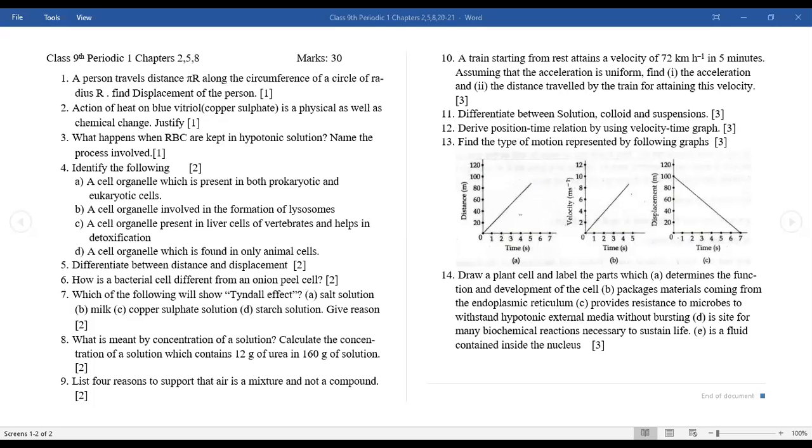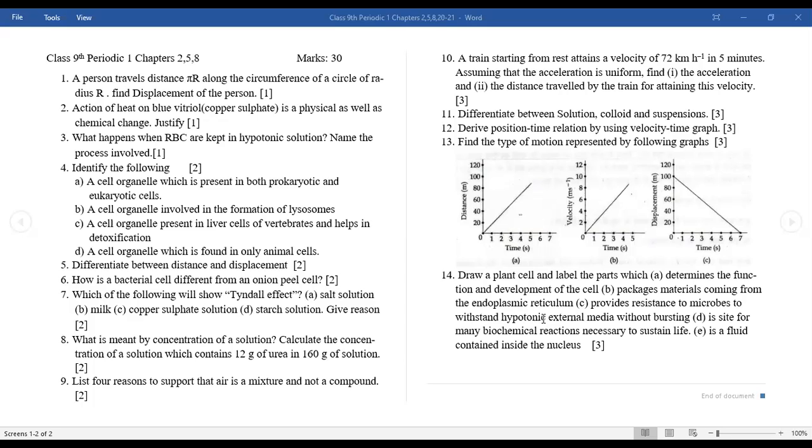Ma'am, I had another doubt. Which of the following is not an emulsion? So, butter is also not an emulsion. That's what is given in NCERT. Ma'am, it's given as butter and milk. Yeah, butter is an emulsion. Since milk is an emulsion, butter should be. In NCERT, it's given as a gel. Butter is gel.